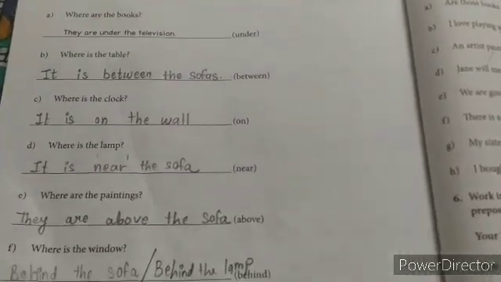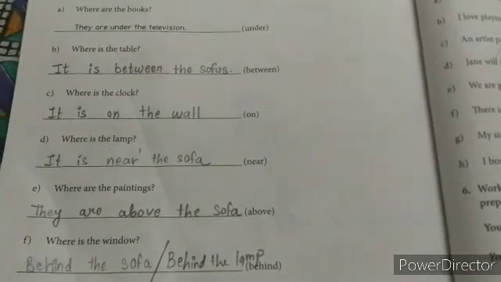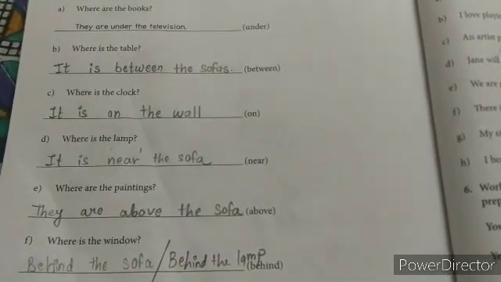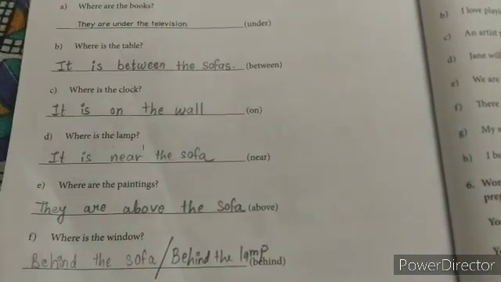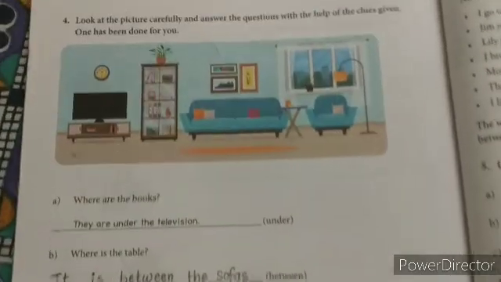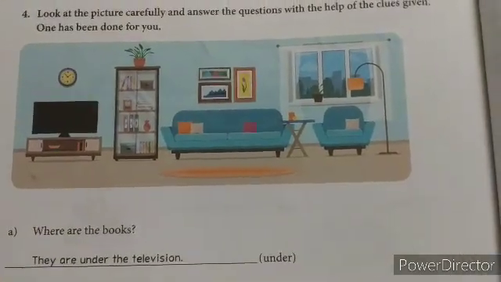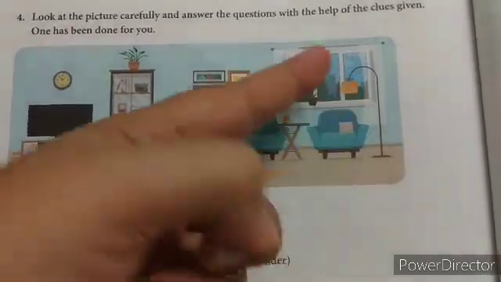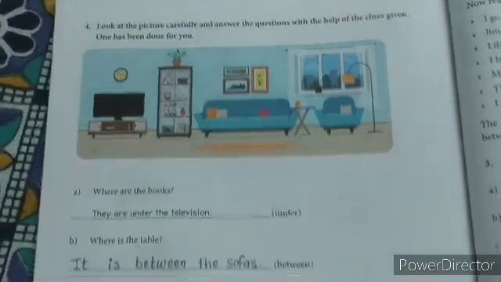Where is the painting? They are above the sofa. Where is the window? Behind the sofa. See, where is the window? Yes, we can write behind the sofa or we can write behind the lamp. Both are correct.